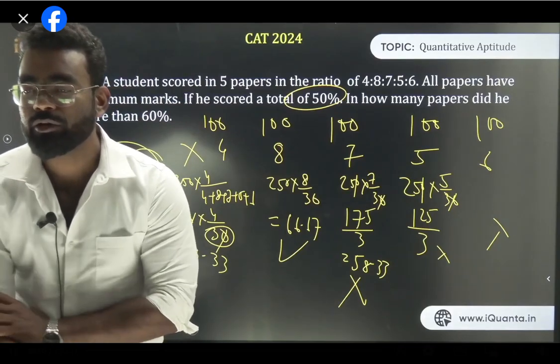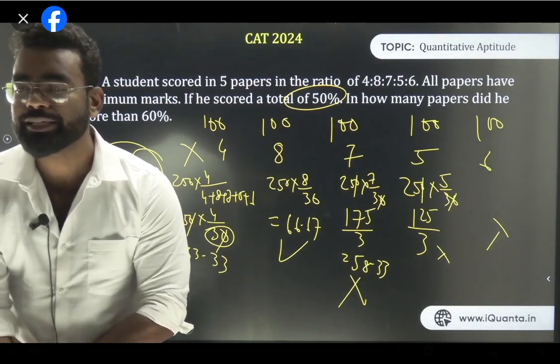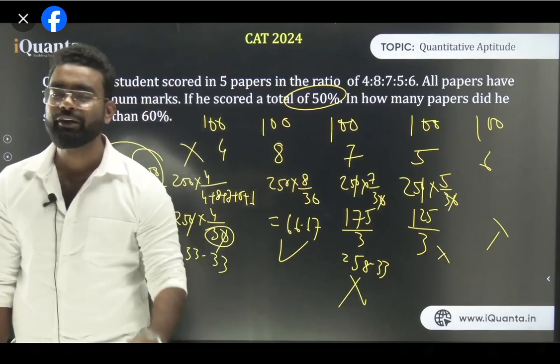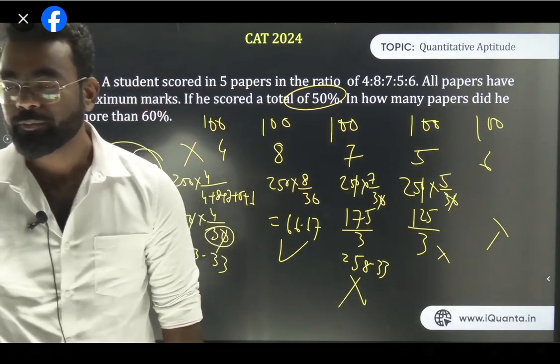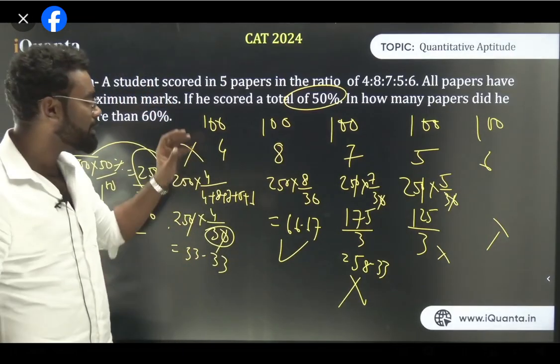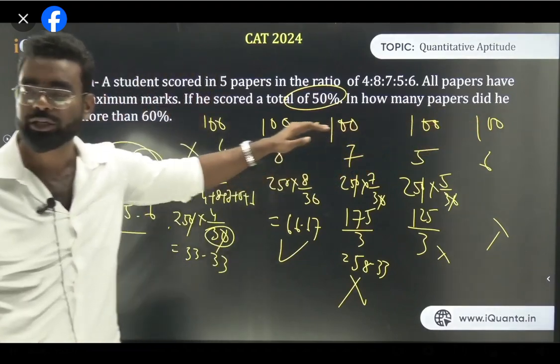The average is 60%, then if the average is 60%, then 6 will be 60%. You are correct. If the average is 60%, then the average 6 will be 60%. I have to explain it in English only, bro. So what I have done, I have taken 100, 100, 100, 100, 100. 5 subjects have total maximum marks.